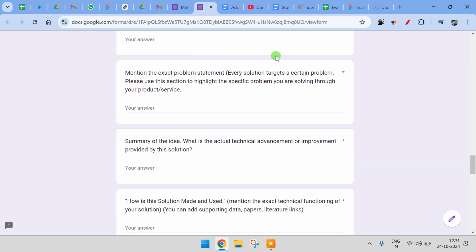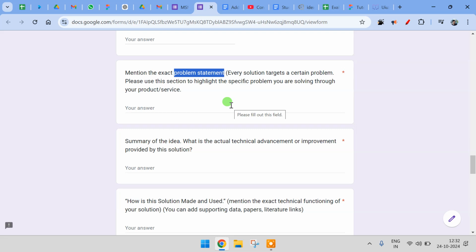Mention the exact problem statement. Now from this section it starts about what your idea is about. So you'll have to write the exact problem statement. Suppose the idea is you are manufacturing or producing a water purifier that works on solar. So this is a solution. Then the problem statement is unavailability of electricity in rural areas, making the electric water filters non-functional there. So here it ends.